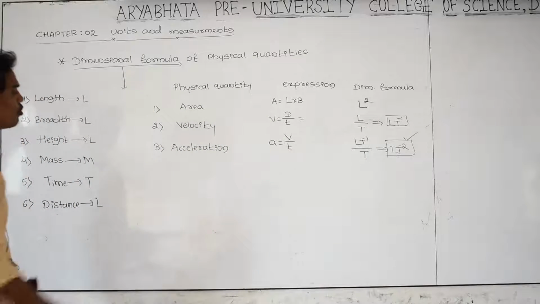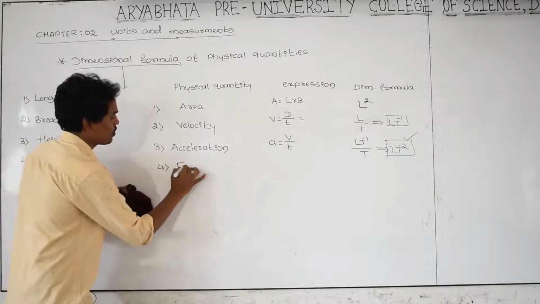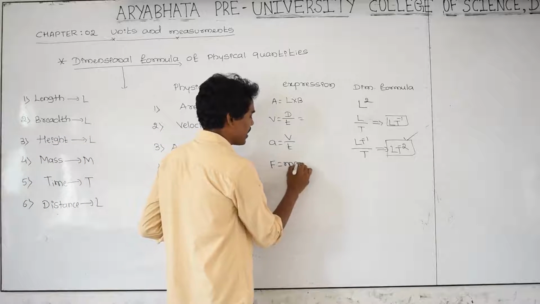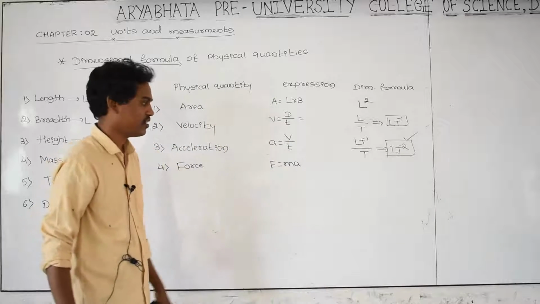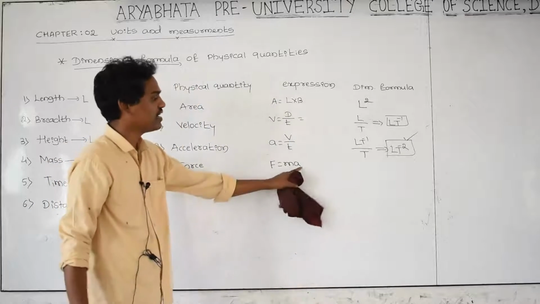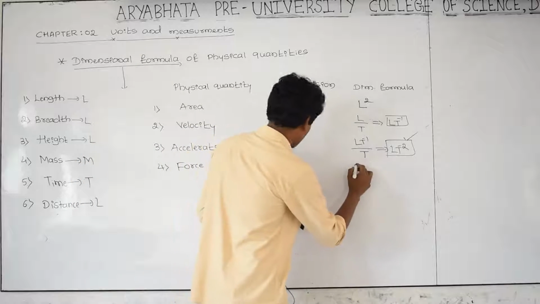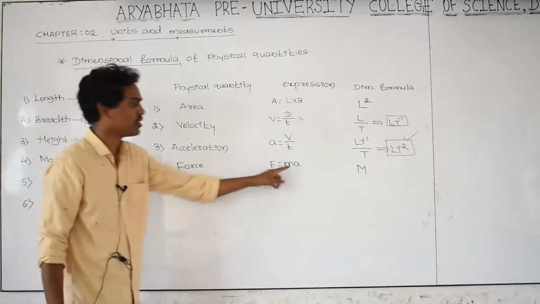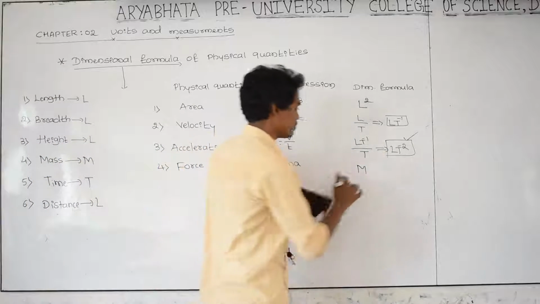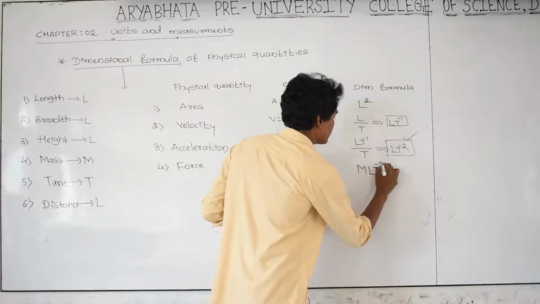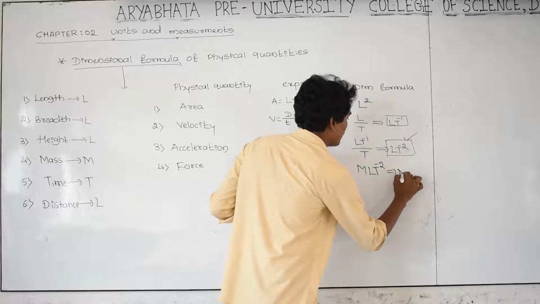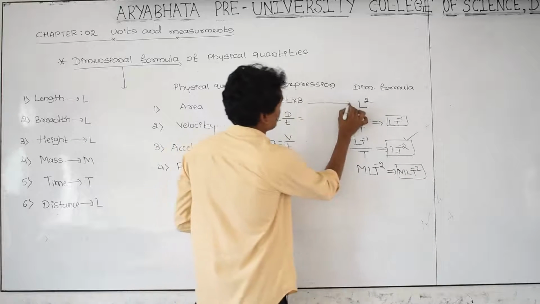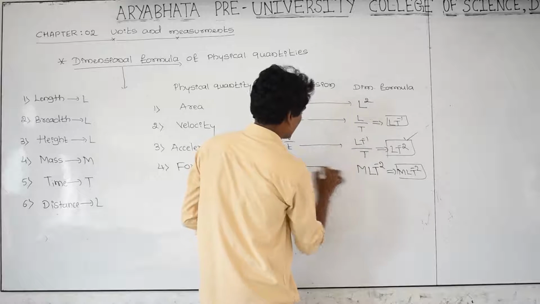And next one, you can take force. As you know very well, what is the formula for force? Force is equal to M into A. You can take mg or ma. What is M? Mass. What is A? Acceleration. M is capital M. A is nothing but LT raised to minus 2. Therefore, M LT raised to minus 2. This is the dimensional formula for force.